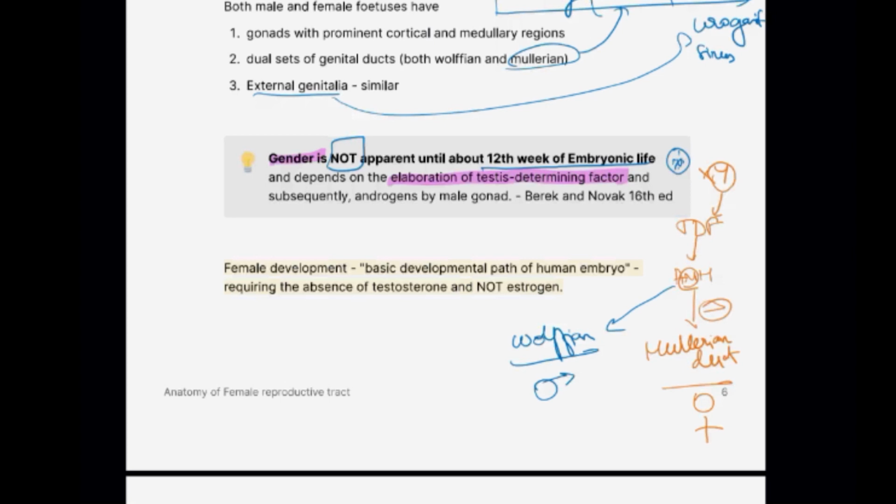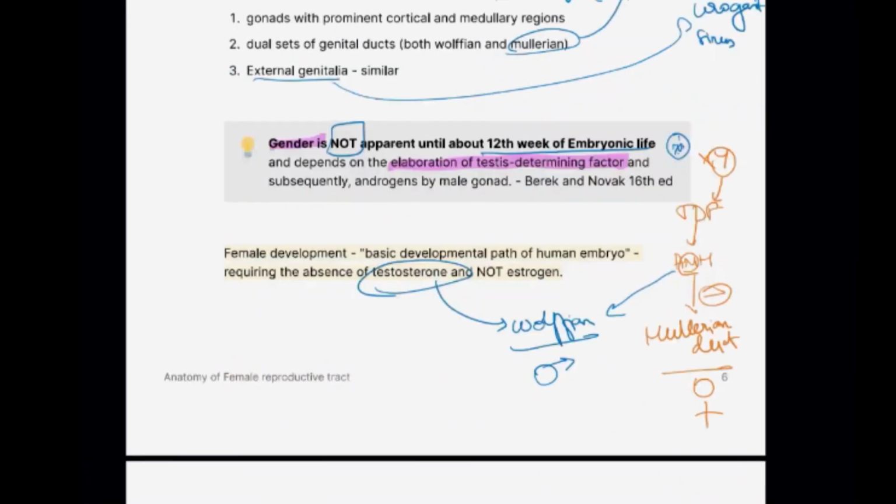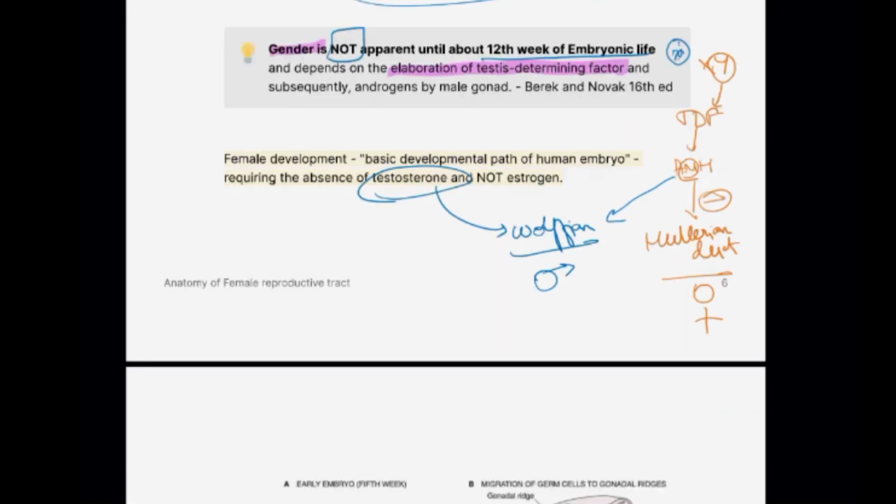But if testosterone is there, that testosterone will make the development go towards the male reproductive system, into a male individual. That is why you have to be very sure that when you are having a patient with hermaphroditism, or a patient with ambiguous genitalia, you do a karyotyping to find out whether the patient has a Y chromosome or an X chromosome.